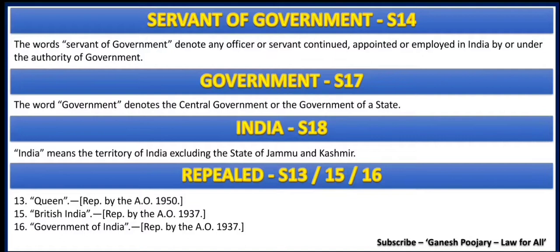I have a confusion here in the scope: under section 1 we have already learned that this act applies to the whole of India after the Jammu and Kashmir Reorganization Bill of 2019. But here it is not mentioned, so I don't know why, but I searched for it. There is no information available on that. As of now, let's read it as available under section 18.